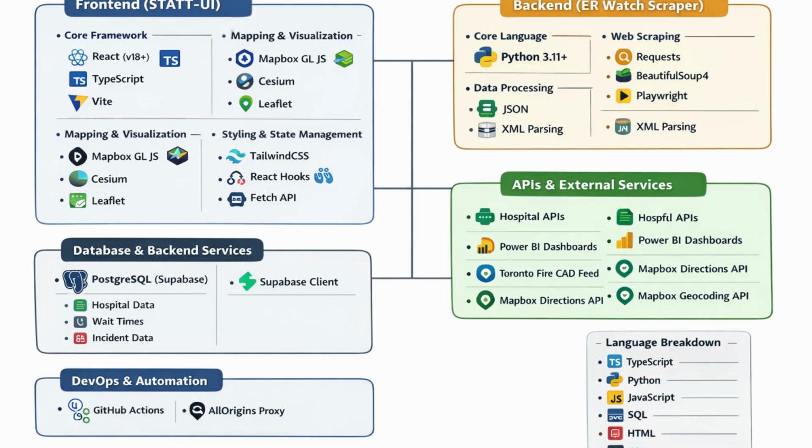This diagram shows the full STAT tech stack, a React plus TypeScript frontend for real-time geospatial visualization, backed by a Python scraping pipeline that continuously ingests live hospital and emergency data. Everything is automated through Supabase and GitHub Actions, turning messy public data into a clean, map-driven decision interface.